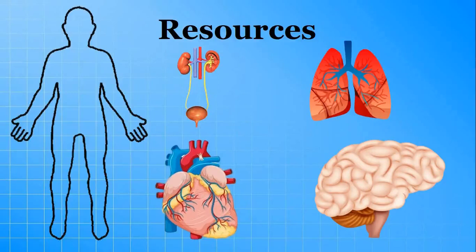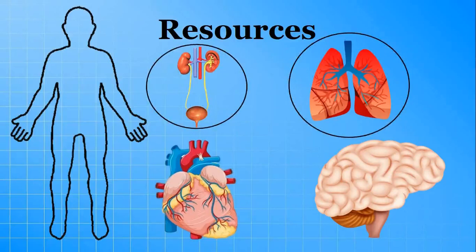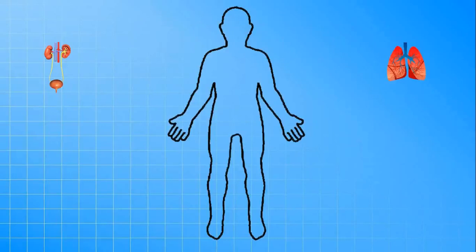Which internal organs help to remove waste from our body? I hope you have found it. The lungs and kidneys help to remove waste from our body. Now, we are going to place these two organs in their correct positions in the human body outline. Let's do it. First, lungs.